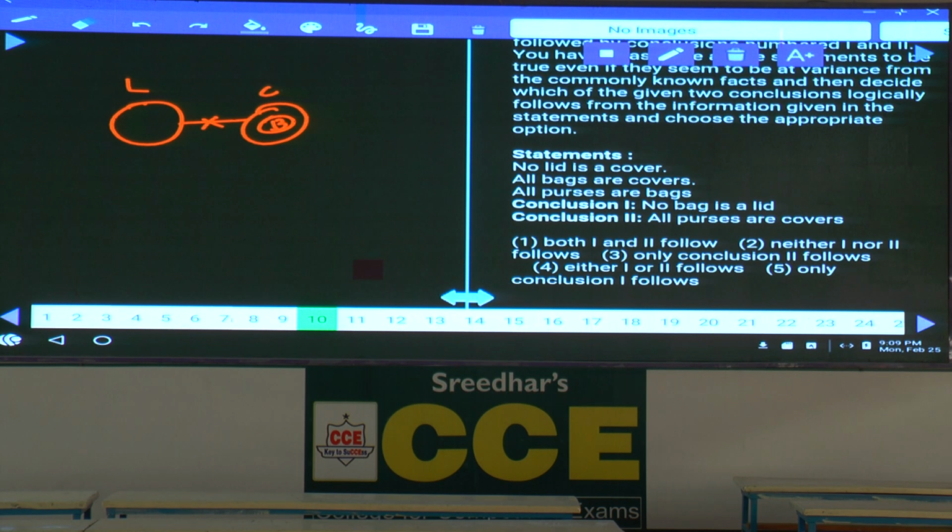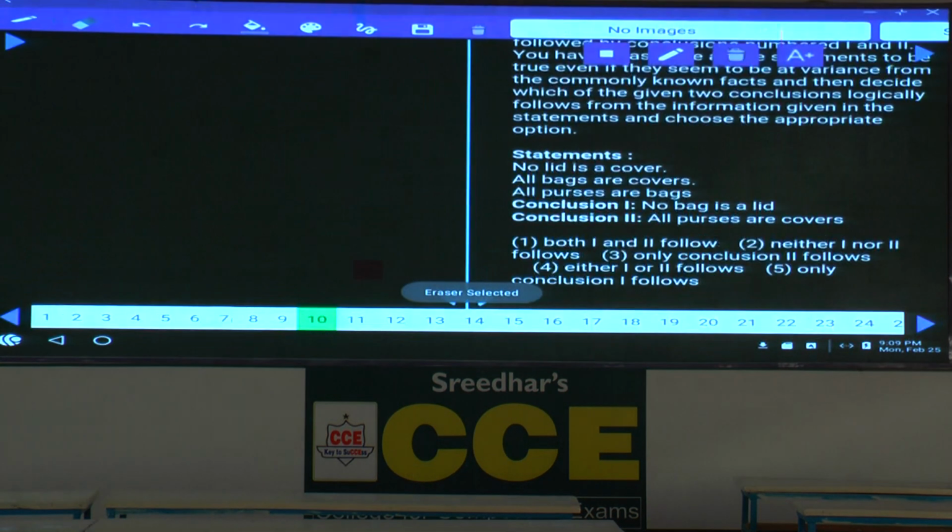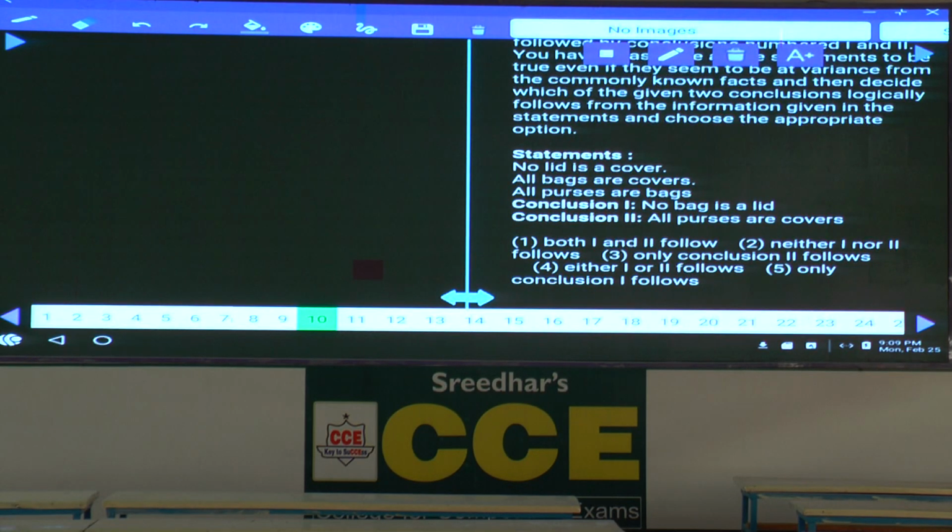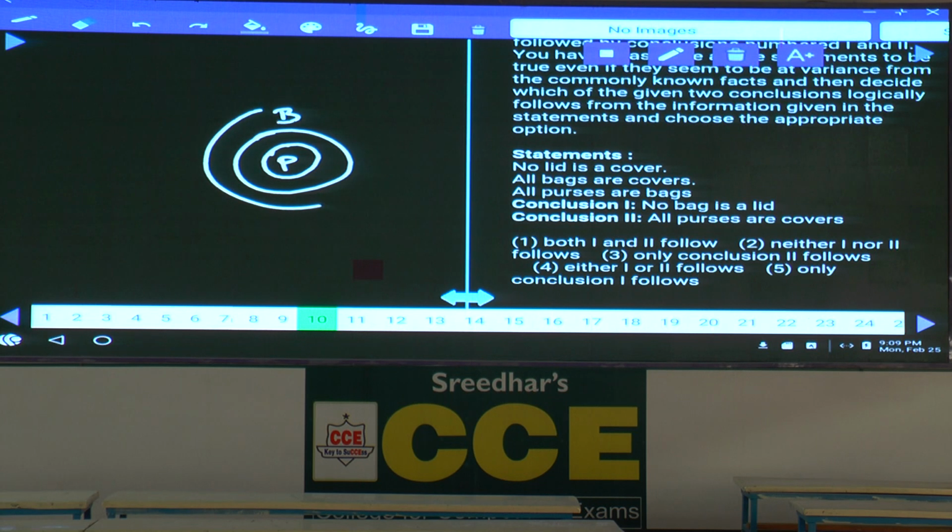All bags are covers. All purses are bags. Now, see. All these purses are bags. All bags are covers. And no lid is a cover. Lid and cover should not be intersected, which implies that this lid cannot be intersected with purse, cannot be intersected with bag, cannot be intersected with cover, because it should not come into the outer circle itself.